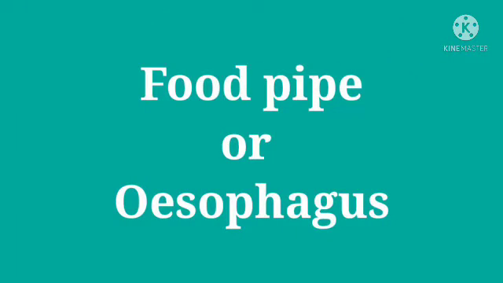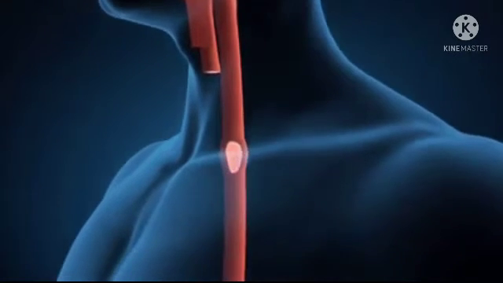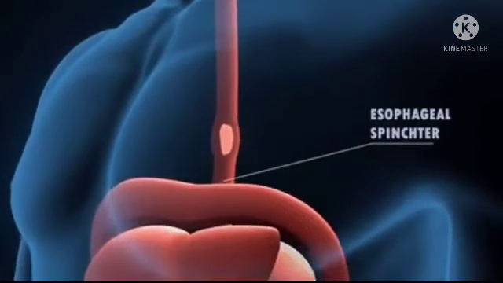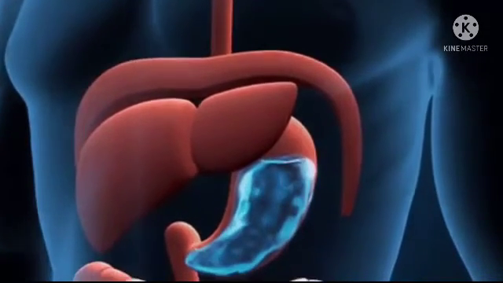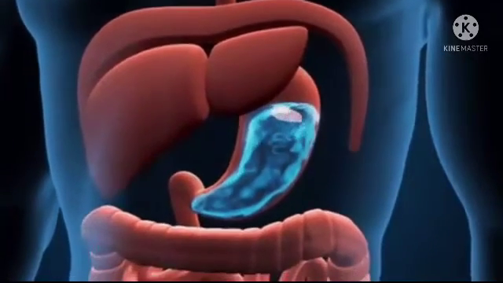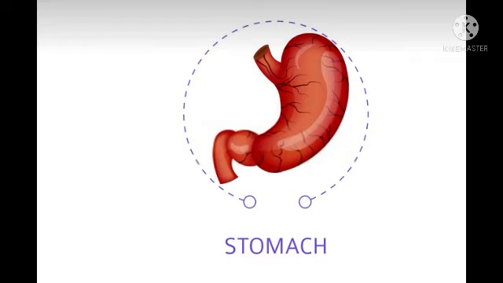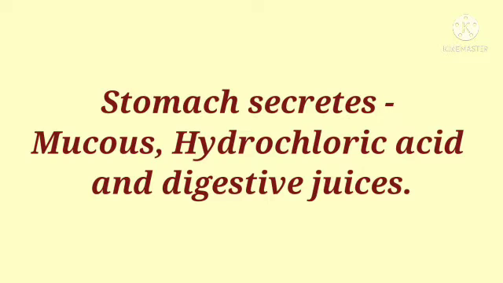Second compartment, food pipe or esophagus. Food pipe runs along the neck and the chest. The swallowed food is pushed down by the movement of the walls of the food pipe into the stomach. Stomach is a thick-walled bag. Its shape is like a flattened J and is the widest part of the alimentary canal. It secretes mucus, hydrochloric acid, and digestive juices.